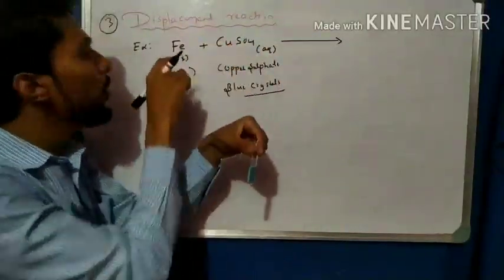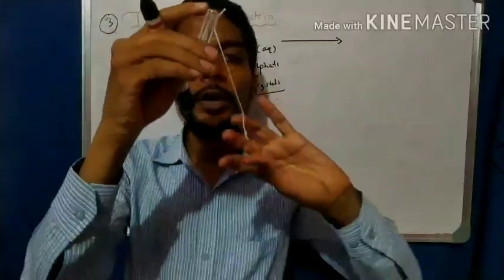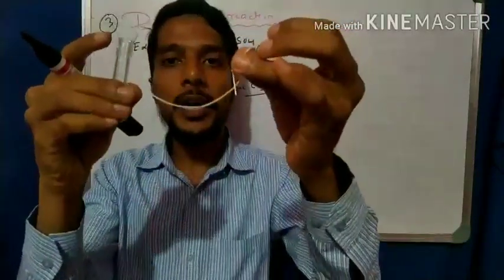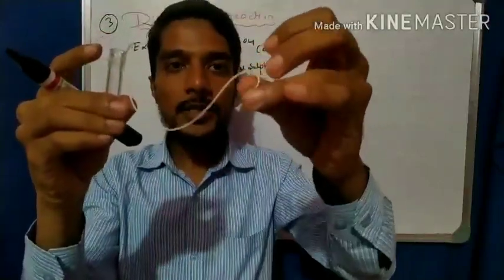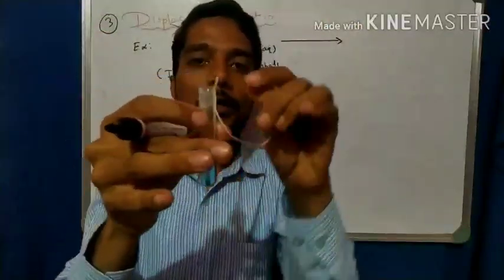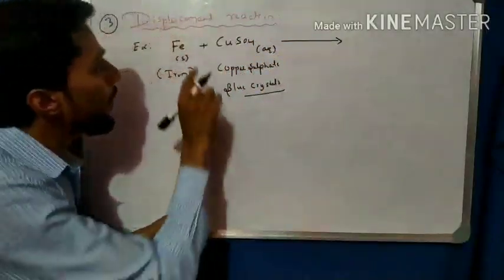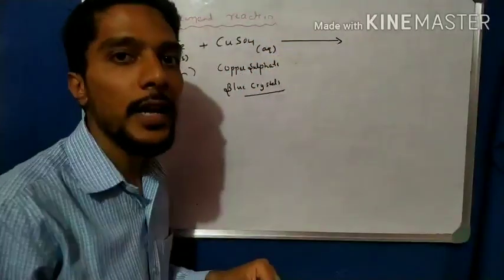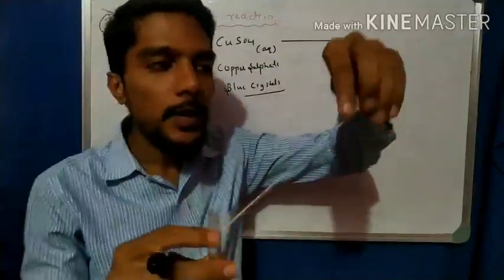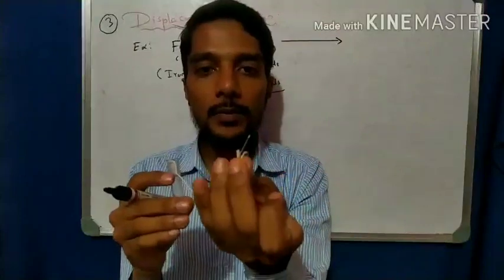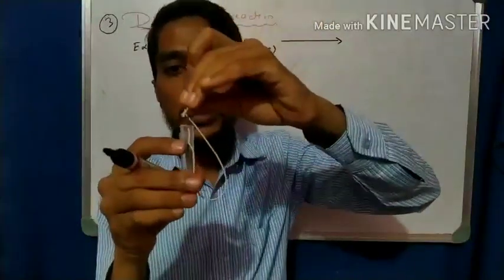Now Fe, I use this nail, tied to a thread. This is Fe and this is the aqueous copper sulfate solution. Now what happens when this reaction takes place? Observe the color of the nail: it is a shining silver color. Now I drop this into the reaction.